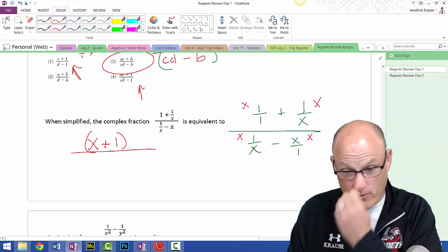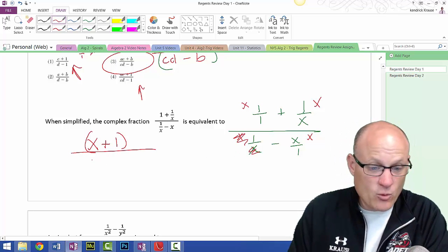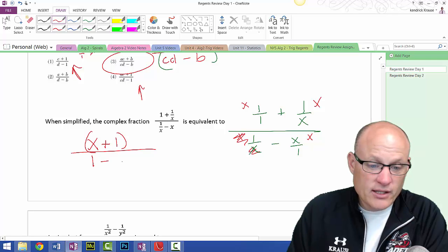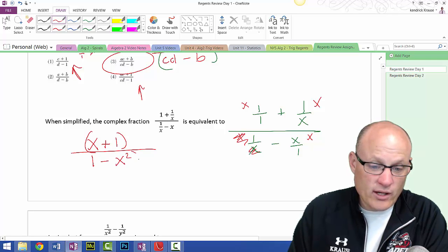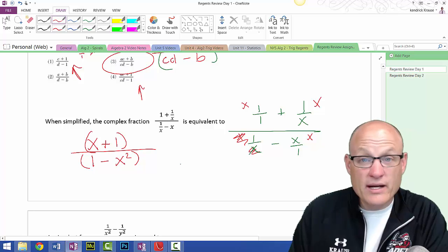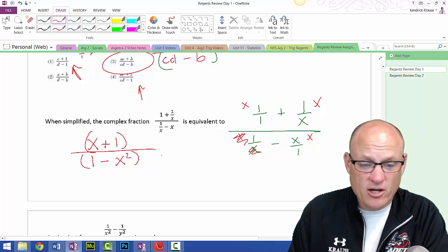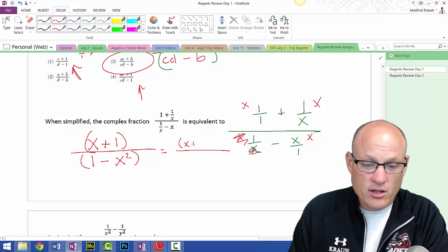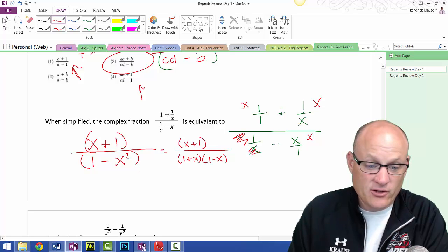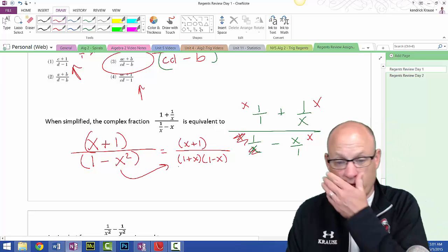In the denominator, these cancel, and I get 1 minus x squared. Well, 1 minus x squared can be factored. Now be careful, the 1 is first. So this is x plus 1 over 1 plus x times 1 minus x. It's still the difference of perfect squares. It just factors to that.